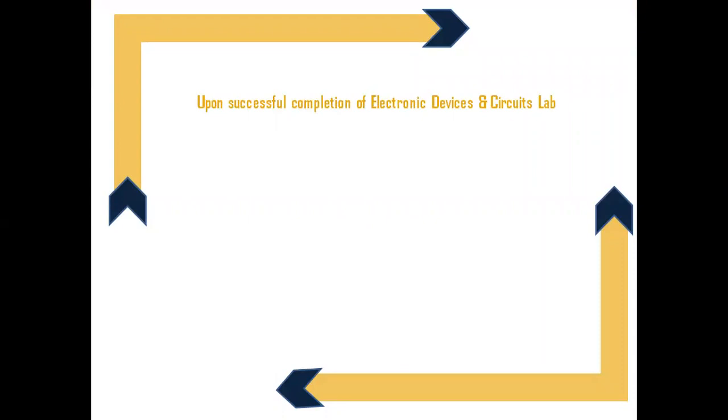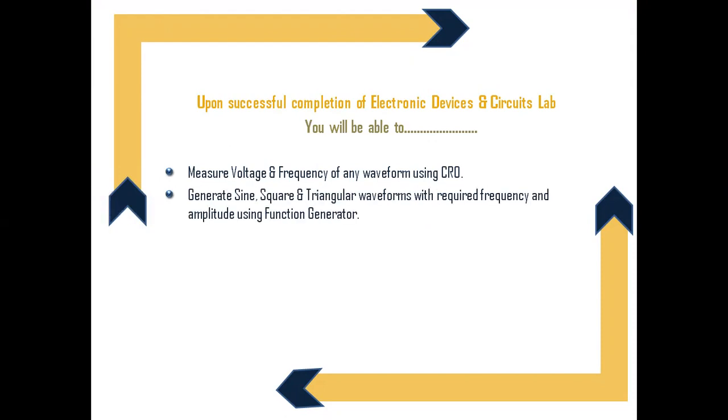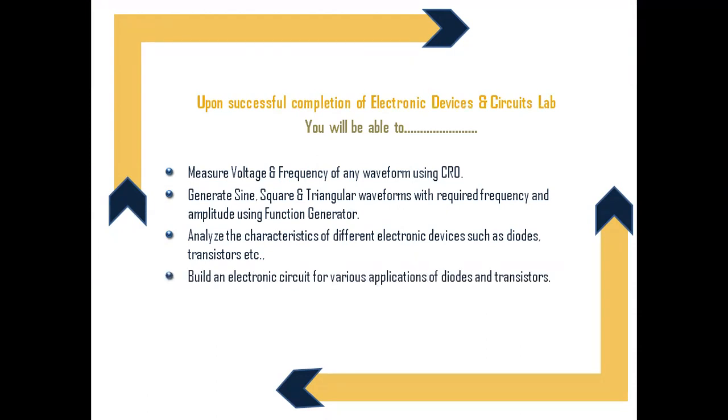Upon successful completion of the Electronic Devices and Circuits Lab, you will become familiar with all the electronic equipment like CRO, function generators and multimeters, etc. You will be able to analyze the characteristics of different electronic devices and build an electronic circuit for various applications of diodes and transistors.